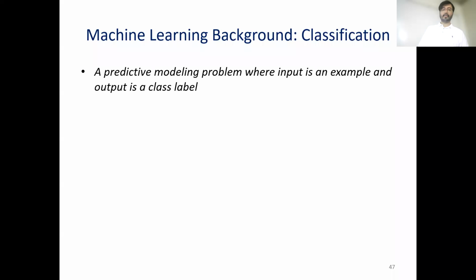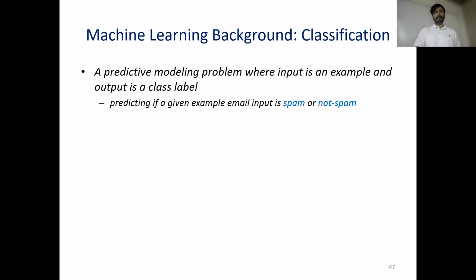I mean, this is a data science seminar, so I'm pretty sure everyone will know what classification is, but I give this seminar as a broad talk to many audiences. So here is a quick recap of how classification works. Classification is a predictive modeling problem where the input is an example and the output is a class label.